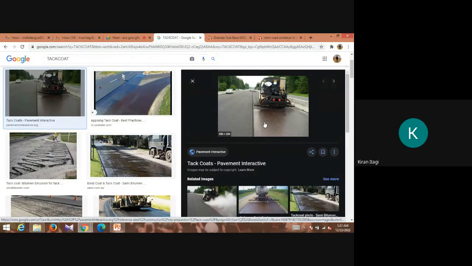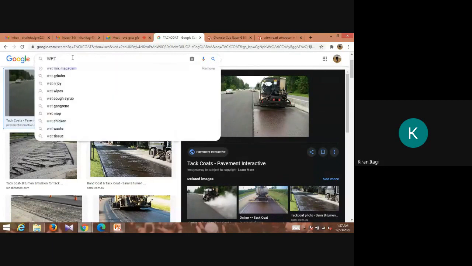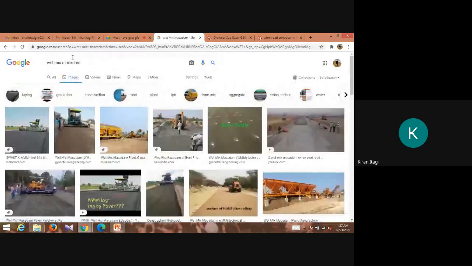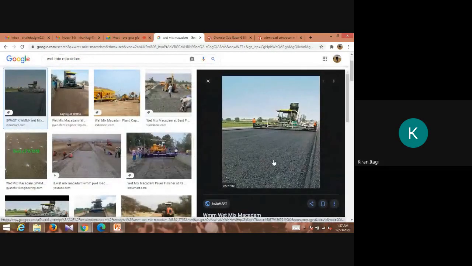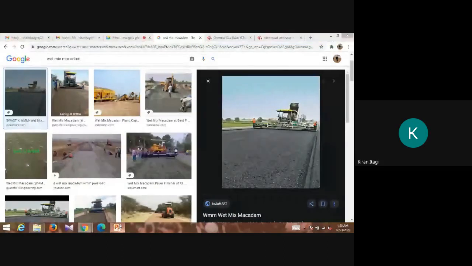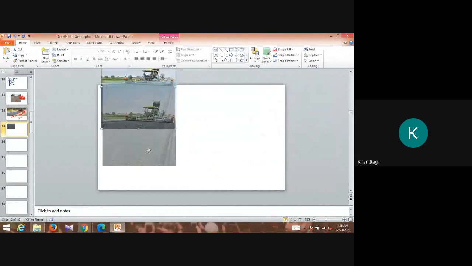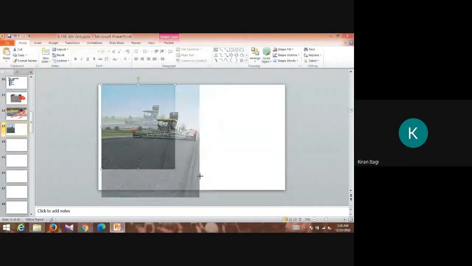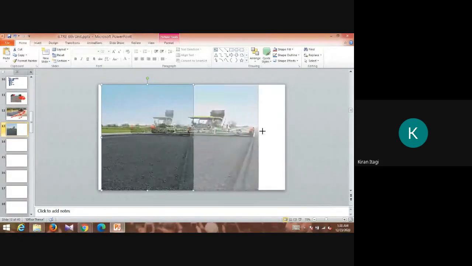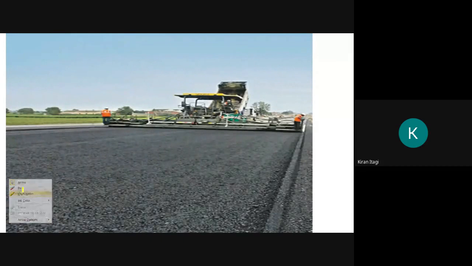The next one we have is wet mix macadam. It is also like GSB, and this is not a damper.